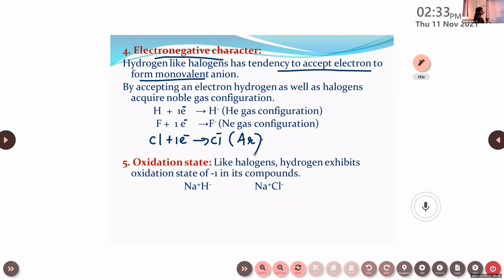The next one is about the oxidation state. So like halogens, hydrogen exhibits an oxidation state of -1 in its compounds. In some cases, this hydrogen will show a -1 oxidation state. When it reacts with alkali metals, hydrogen will be electronegative and the alkali metals will be electropositive, similar to halogens. So these are the 5 points in which we can compare halogens with hydrogen.